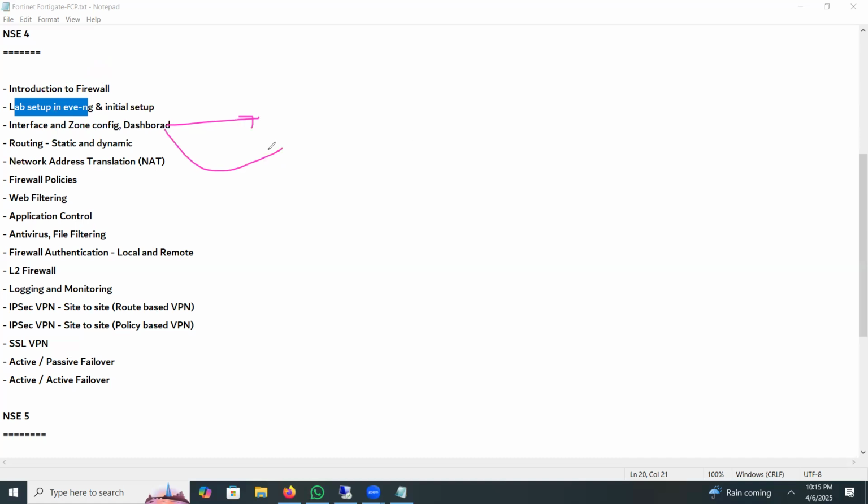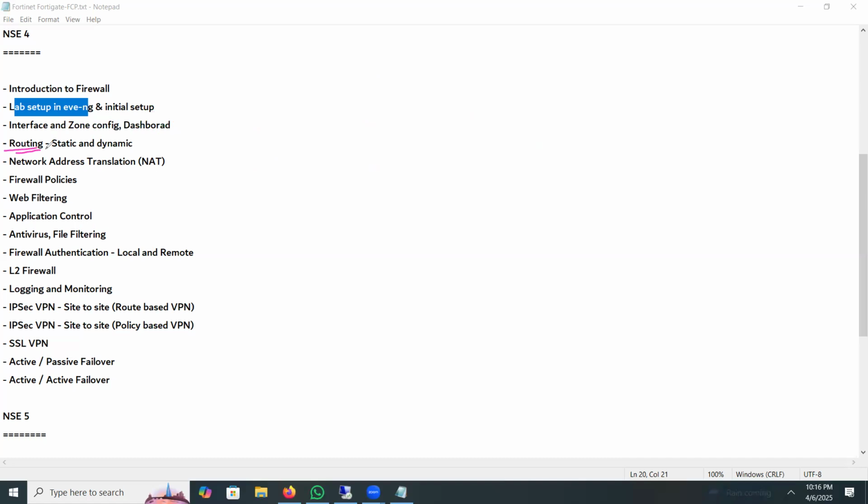Suppose from the dashboard you can see the high availability feature. You can see whether the interfaces are up or down. You can see the RAM or memory utilization. You can see the CPU utilization, and many more things from the dashboard. Centrally, we can see all the firewall activities. I will also explain the dashboard in detail.